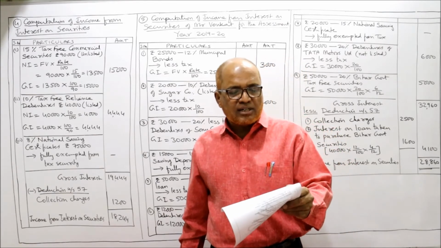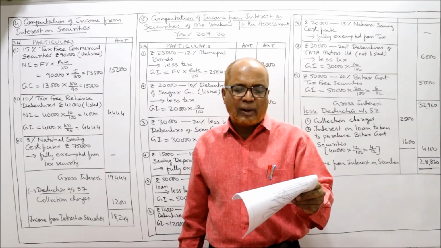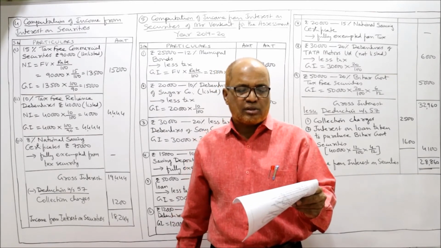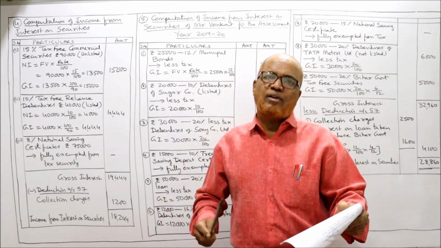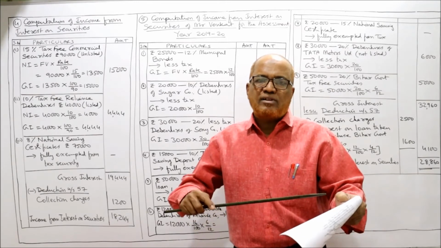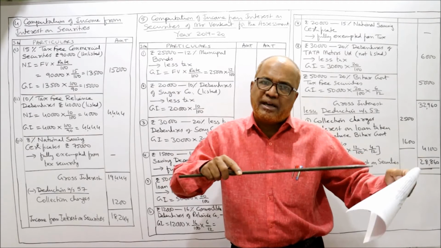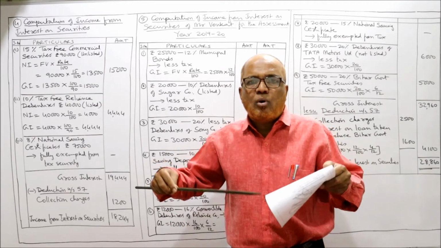Then on 1st December 2018, he bought 50,000 20% Bihar government tax-free security for rupees 45,000. The first investments were there from the beginning of the year. All the investments I have just read are there from the beginning of the previous year. But during the previous year, he purchased some more securities.